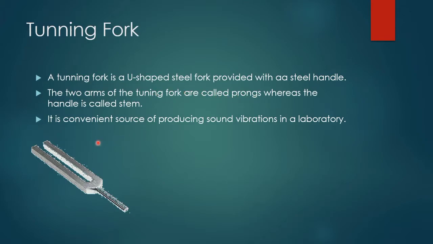The two arms of the fork are what we call prongs. These two parts are called the prongs, and the part which is the handle is what we call the stem. It is a convenient source of producing sound vibration.